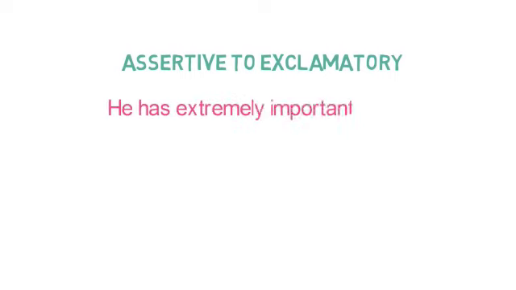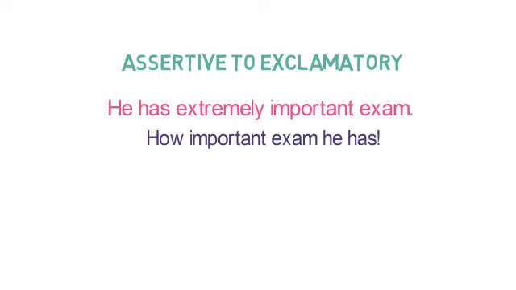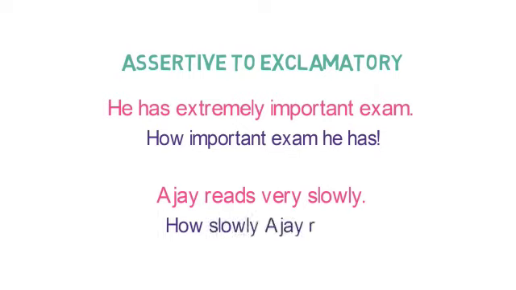He has an extremely important exam. So while changing with all the 3 steps, it will be how important an exam he has. So we have used all the 3 steps. Another example, Ajay reads very slowly. So after taking care of all the 3 steps, how slowly Ajay reads. So all the 3 steps have been used to convert from assertive to exclamatory.